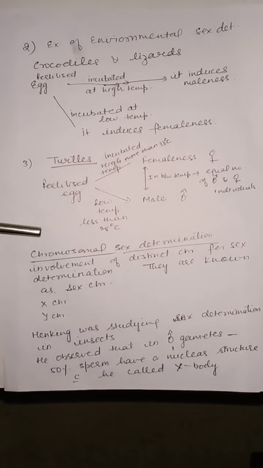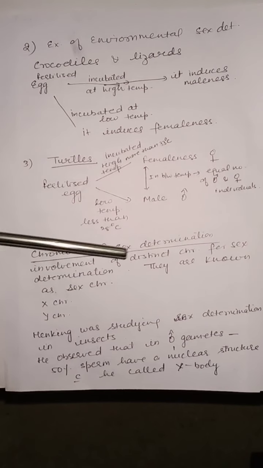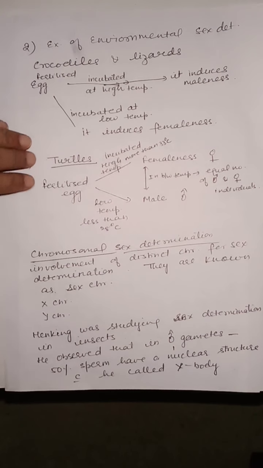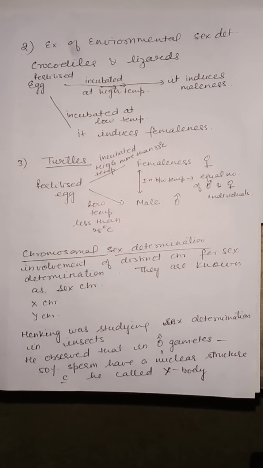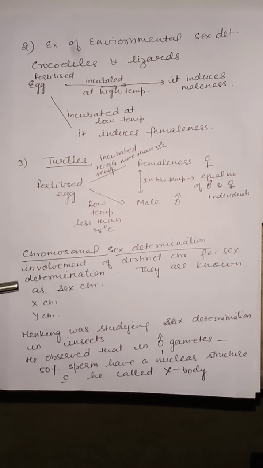Next is chromosomal sex determination. It involves distinct chromosomes for sex determination. They are known as sex chromosomes. So in chromosomal sex determination, chromosomes are involved in sex determination which are known as sex chromosomes. For example, X chromosome and Y chromosome.